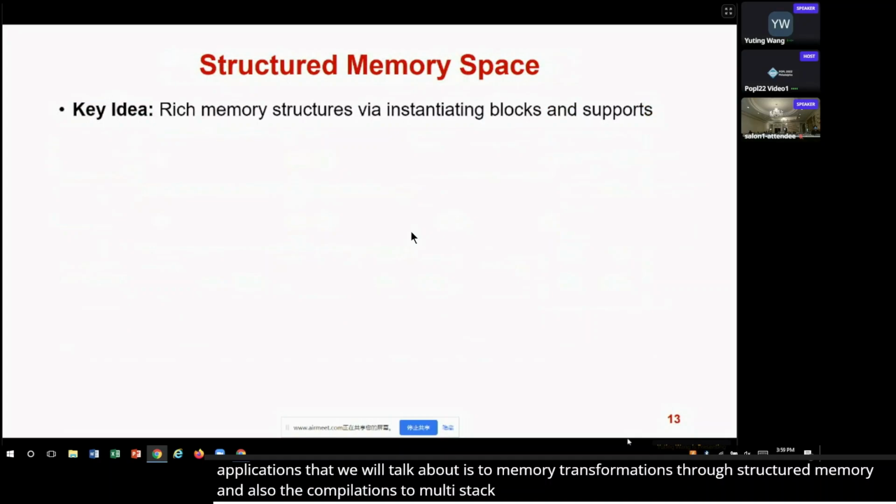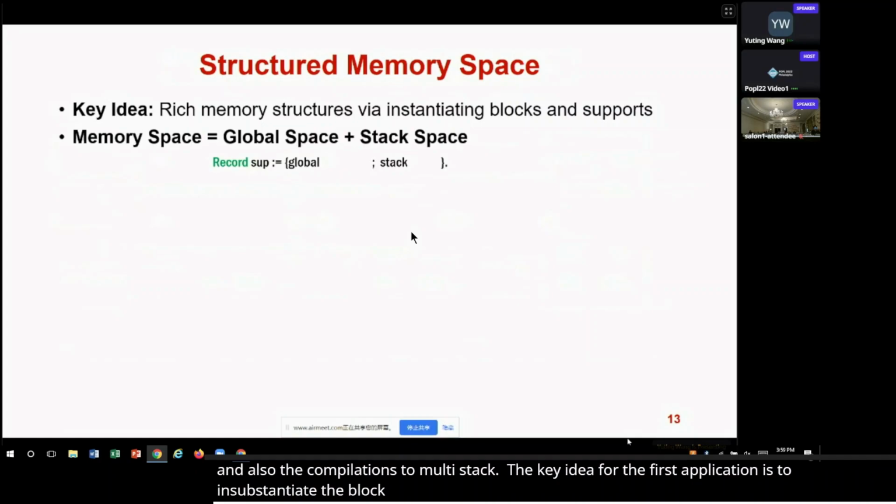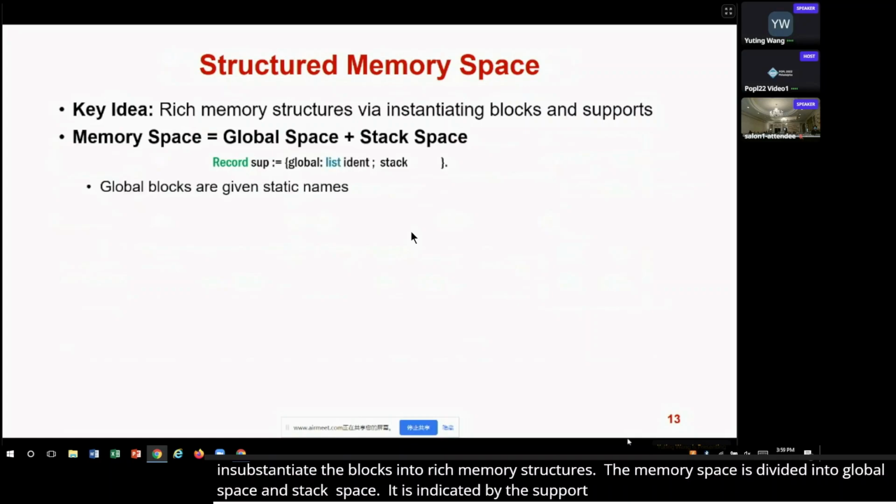The key idea for the first application is to instantiate the blocks and supports with rich memory structures. The memory space is divided into global space and the stack space. It is indicated by this support type with two fields. The global blocks are simply a list of static names.